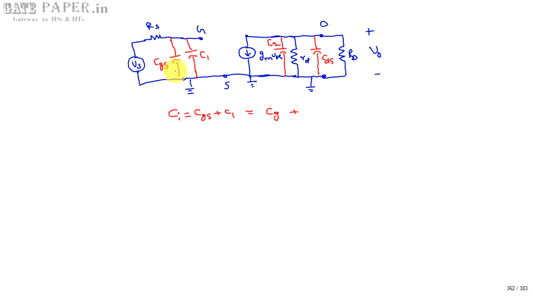Because it is gate and source, CGS plus C1, and C1 is nothing but CGD multiplied by 1 minus AVM. So that is equal to CGS plus CGD into 1 minus of minus 25, that is plus 25.